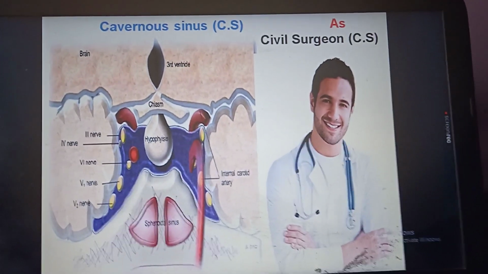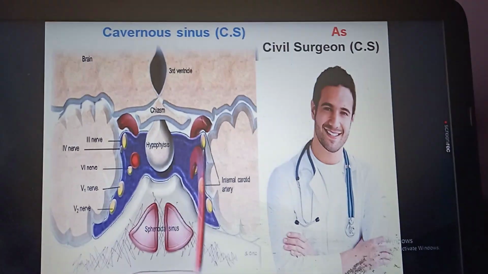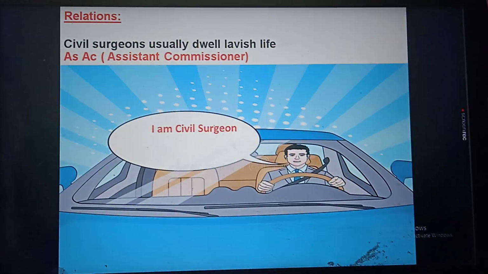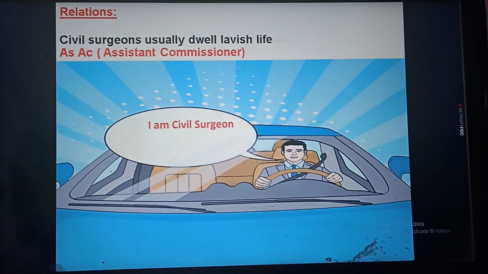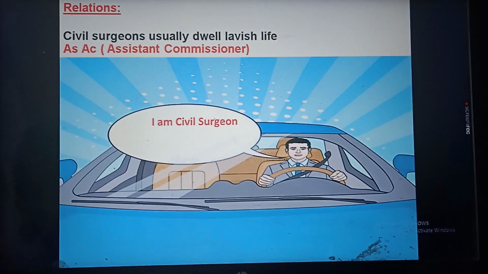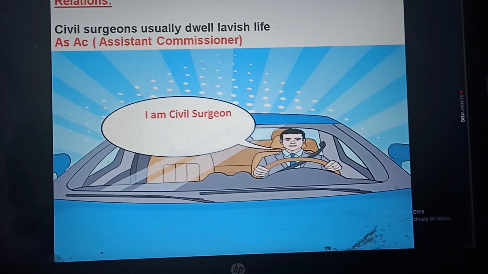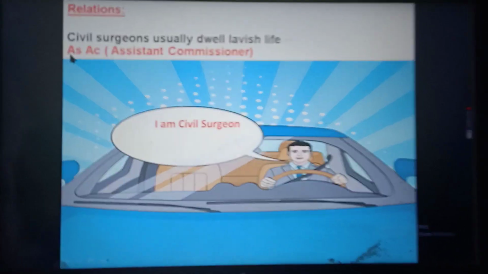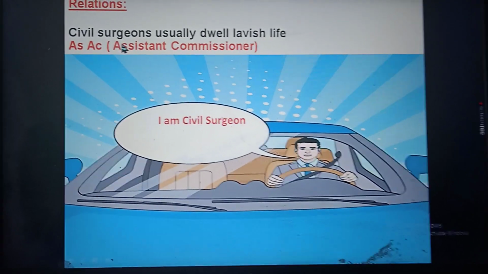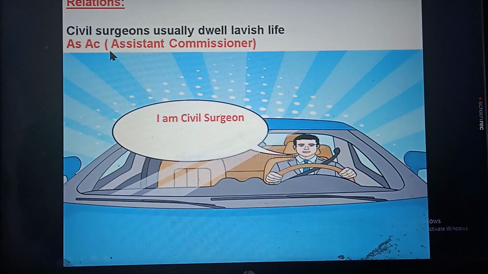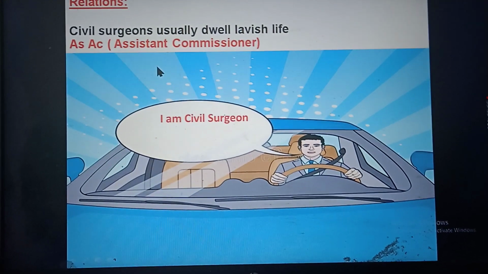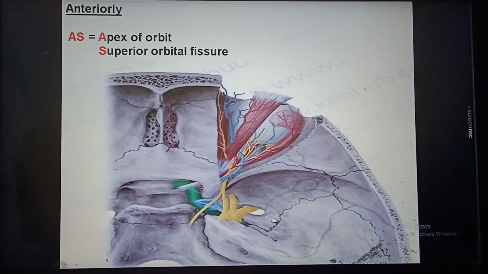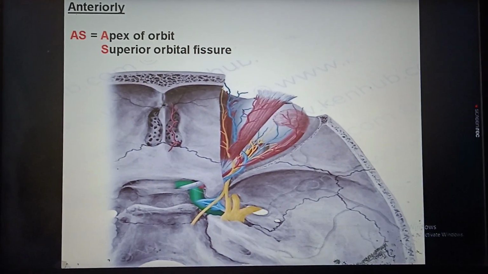So in this video I am comparing cavernous sinus, CS, with a civil surgeon, CS. First come to relations. A civil surgeon usually leads a lavish life. Look what a luxurious car. I am a civil surgeon. A civil surgeon lives a lavish life like an AC, that is assistant commissioner. So AS is anterior relation and AC is posterior relation.